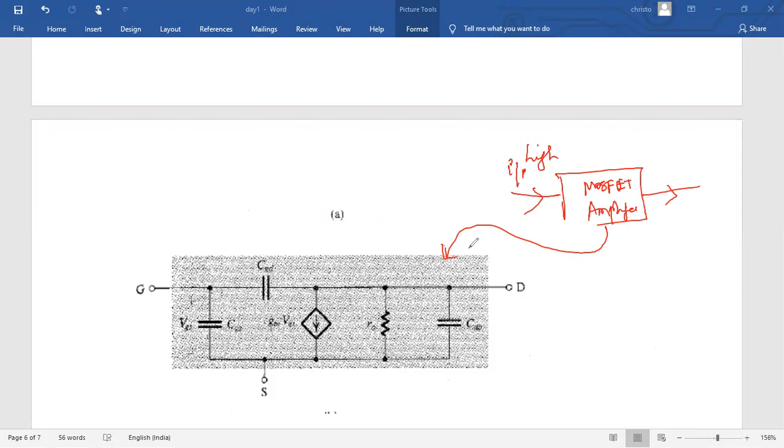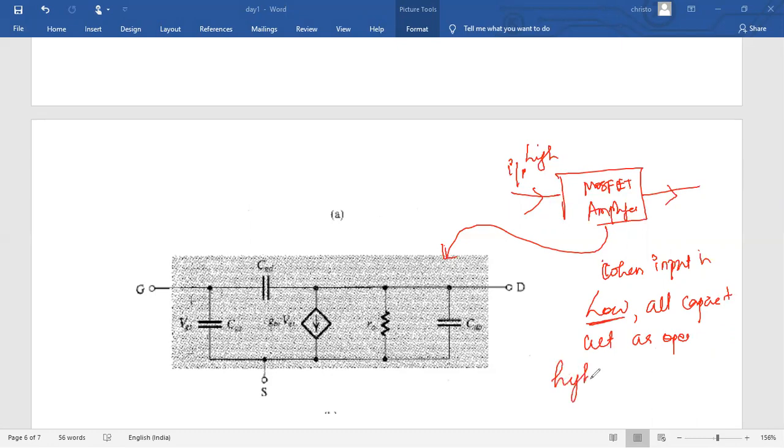At a lower frequency, when the input is low, all internal capacitors act as open circuits. When it is high, the capacitance values will appear, and we represent that in the high frequency model.